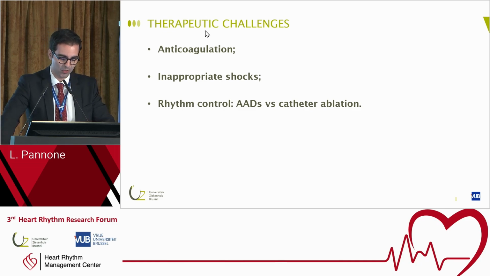So there is no increased risk of atrial fibrillation. And why is atrial fibrillation important in Brugada syndrome? We have different therapeutic challenges. First is the anticoagulation, then inappropriate shocks, and the rhythm control.